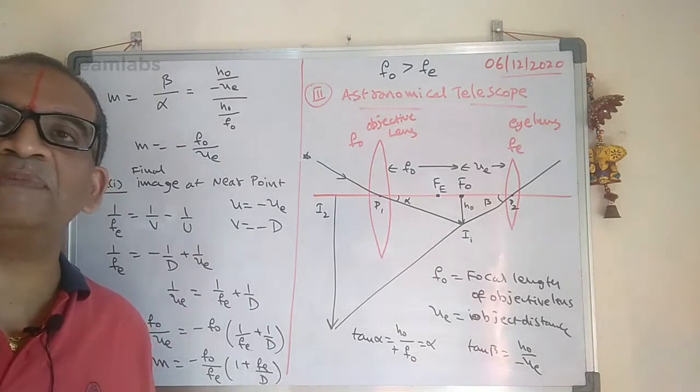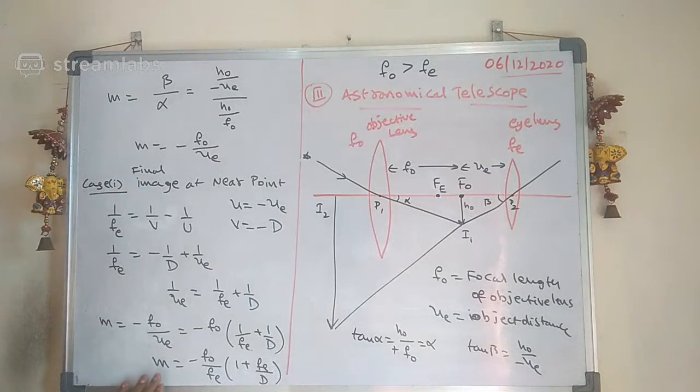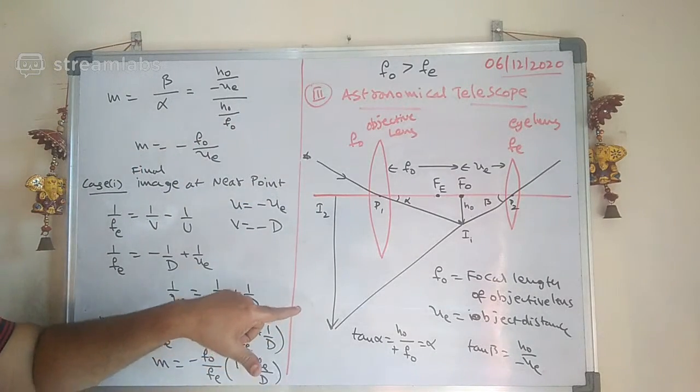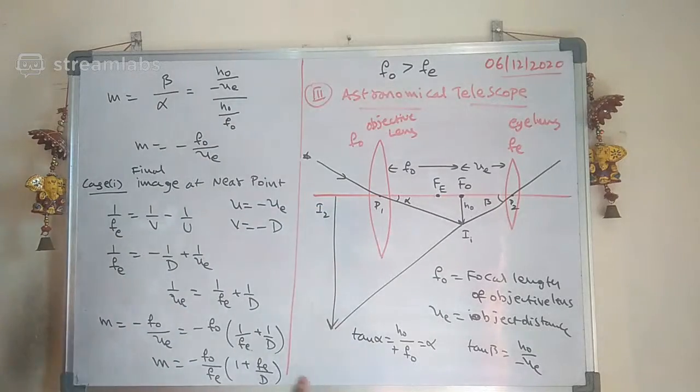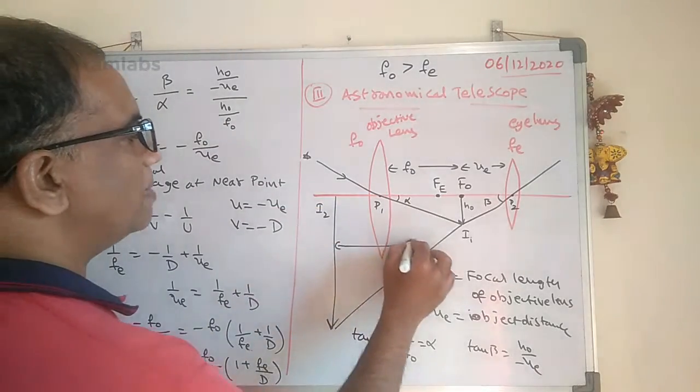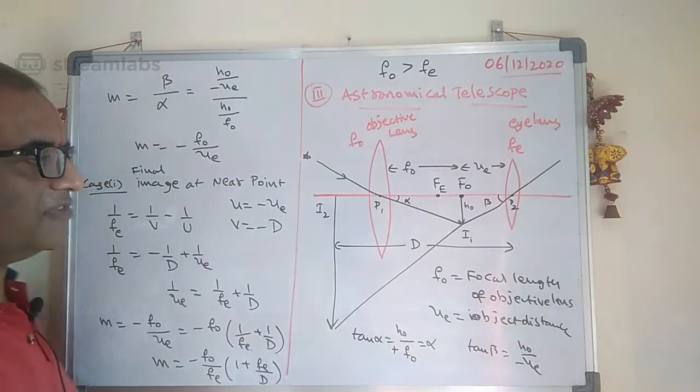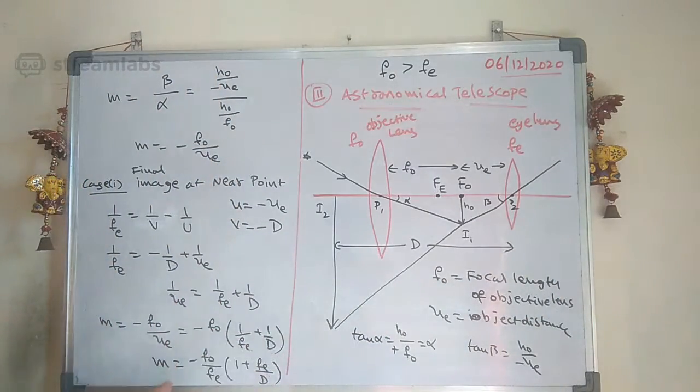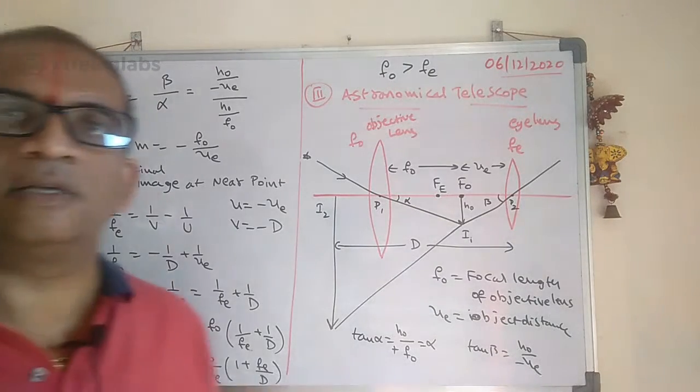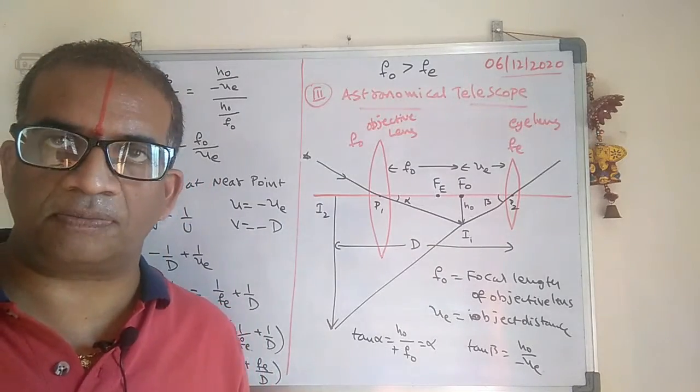Are you following what I am saying here? The magnification is equal to minus F0 by Fe into 1 plus Fe by D. This is the magnification of the astronomical telescope, when the final image is formed at D. So this is called an astronomical telescope.